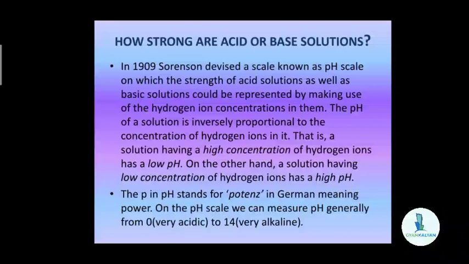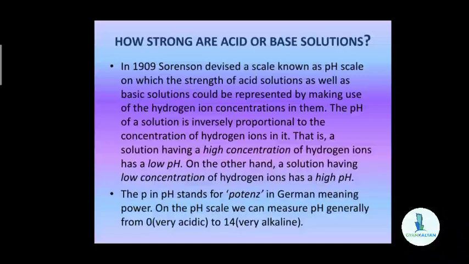Now, in 1909, Sorensen devised a scale known as the pH scale, on which the strength of acid solutions as well as basic solutions could be represented by making use of the hydrogen ion concentration in them. So Sorensen, a scientist, devised a scale which is known as the pH scale.